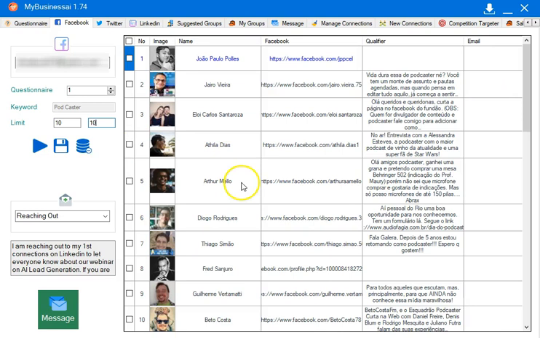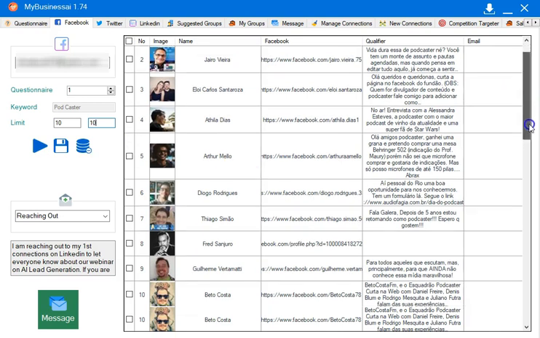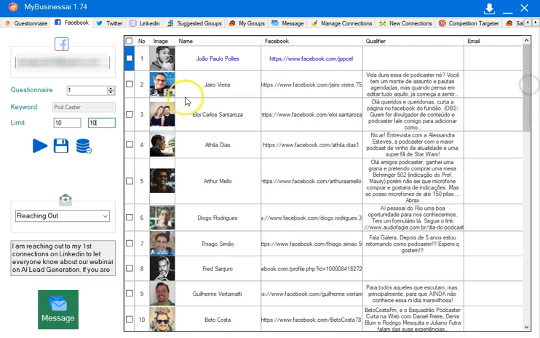So what are we going to do then once we've got this data? Well, of course, what we want to do is we want to message them. You can do up to 40 a day, and you select your message here. You can put in a web URL if you want, but Facebook is happier if you put in a link to your group or business page, so you can invite them to join your group or to look at your business page. So that's one of the strategies here, is to point them over from these groups or business pages to your group or business page.